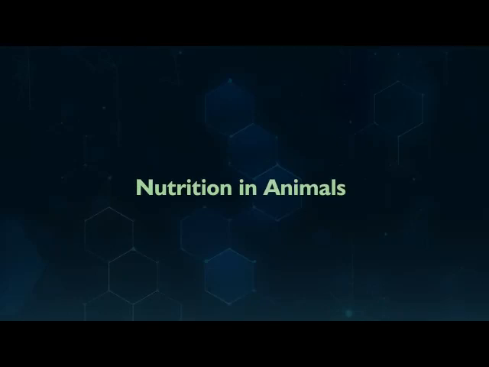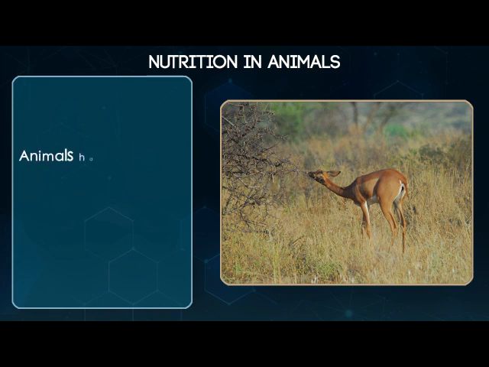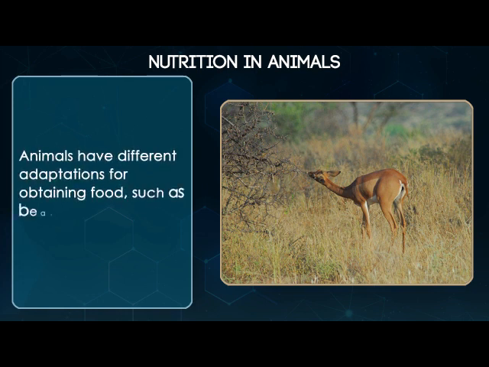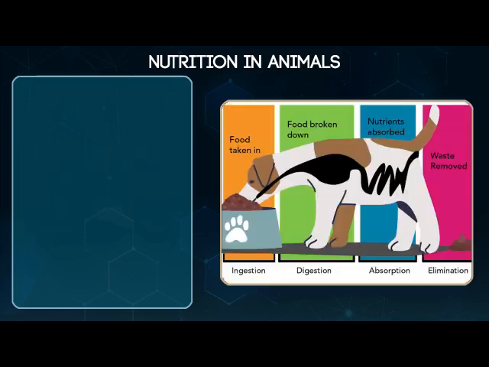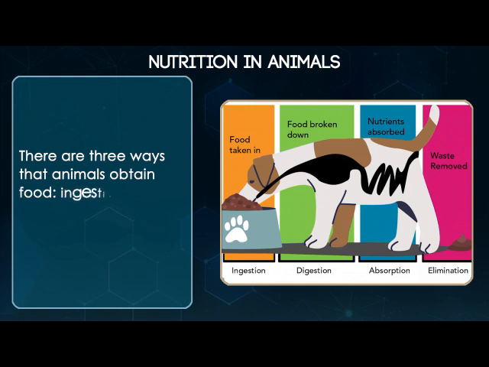Nutrition in animals. Animals have different adaptations for obtaining food, such as beaks, claws, and tentacles. There are three ways that animals obtain food: ingestion, absorption, and symbiotic nutrition.